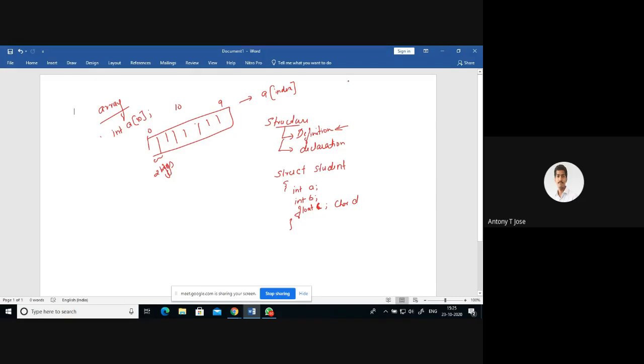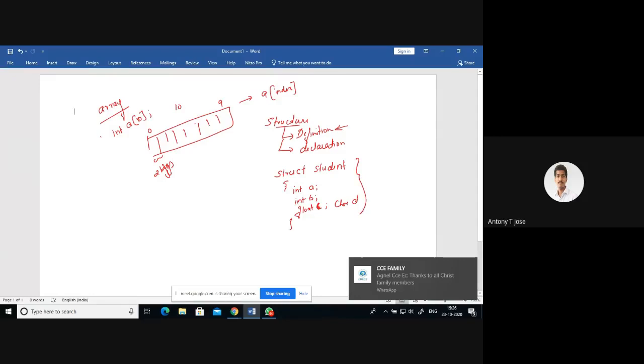So a structure can have member elements. We call all these member elements. The structure will have member elements of different types. That is why it is called a named set of different types of data. So this is the definition of a structure. Clear?